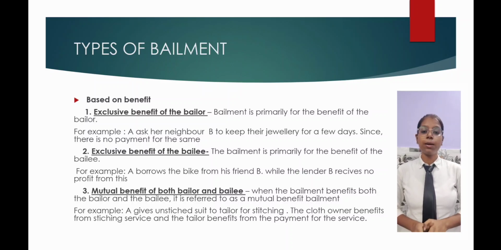Third one, mutual benefit of both bailor and bailee. When the bailment benefits both the bailor and the bailee, it is referred to as a mutual benefit bailment. Let's see an example. A gives an unstitched suit to a tailor for stitching. The cloth owner benefits from the stitching service and the tailor benefits from the payment for the service.